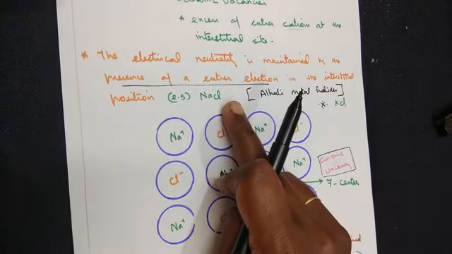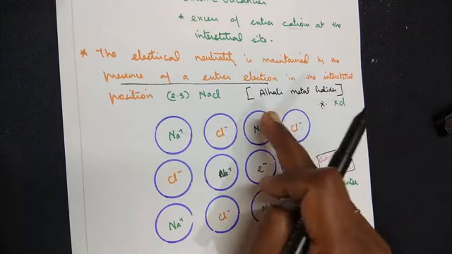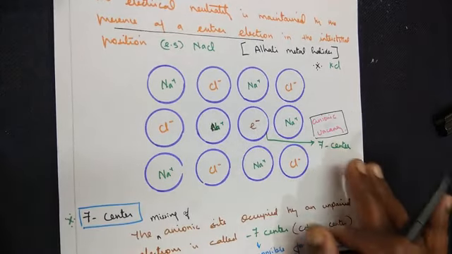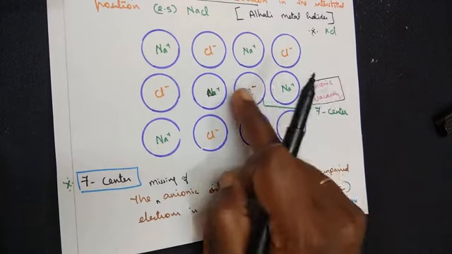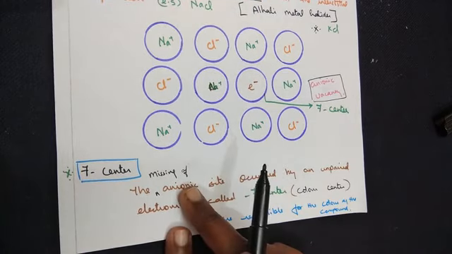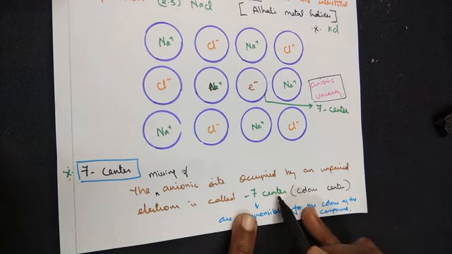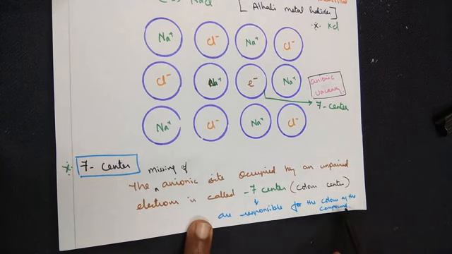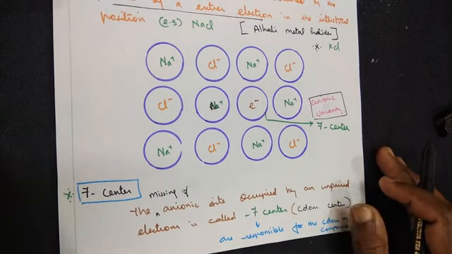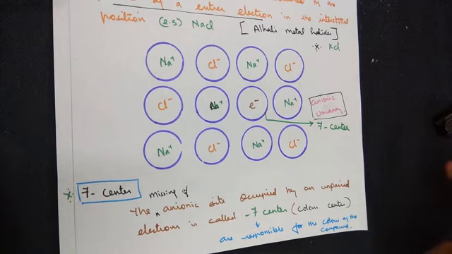Now when we say sodium chloride, consider the number of electrons found in sodium and chlorine. If we pair them, there is definitely an unpaired electron. So this unpaired electron occupies the vacant site created by the missing anion. Hence it's called an F center. Now this center is also called a color center. F centers are responsible for the color of the compound. You will be learning it in coordination chemistry and transition elements, how the metal ions pave the way for the colors of the compounds.